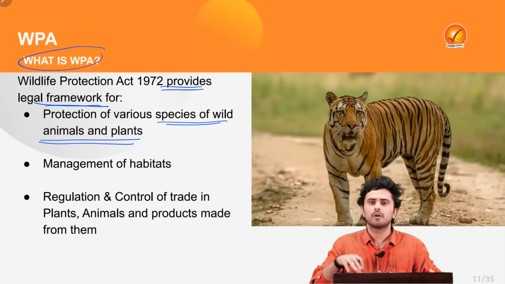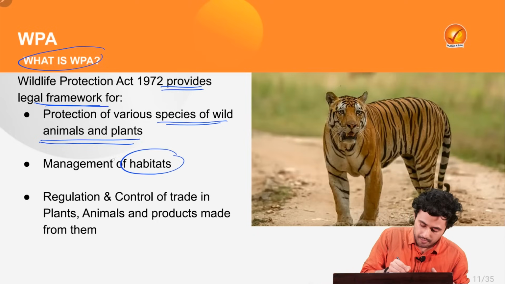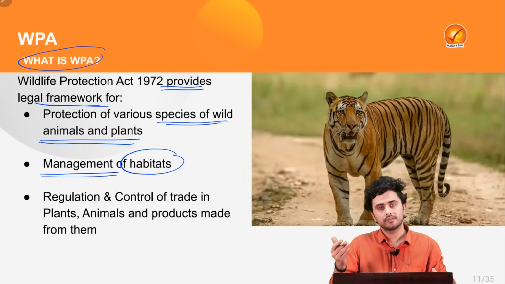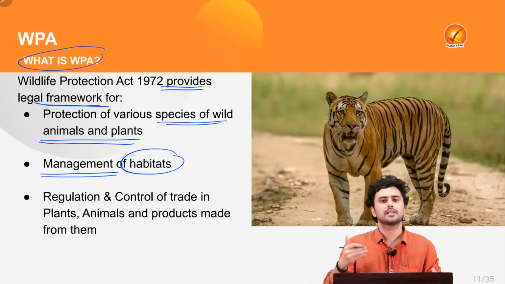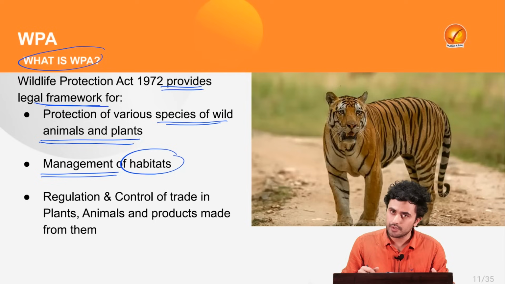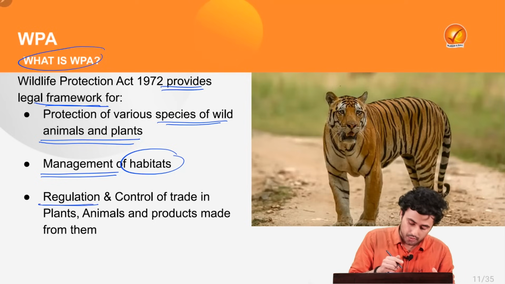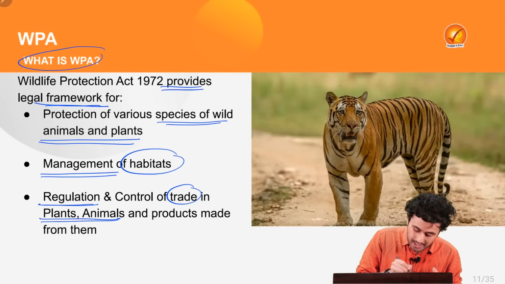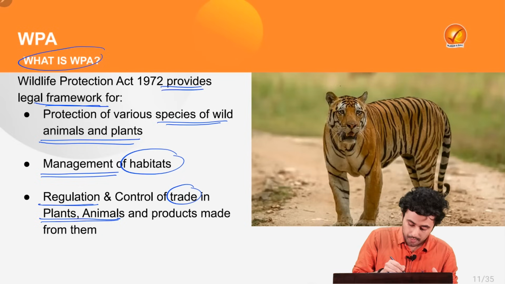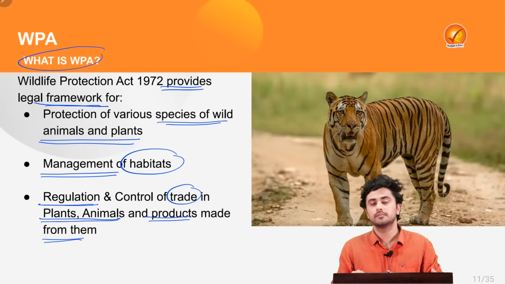It also lays down certain rules for the management of the habitats of these flora and fauna, such as national parks and wildlife sanctuaries. Also, it lays down the regulation and control of trade in plants and animals and the products which are made from them.